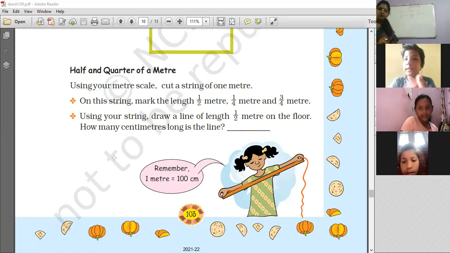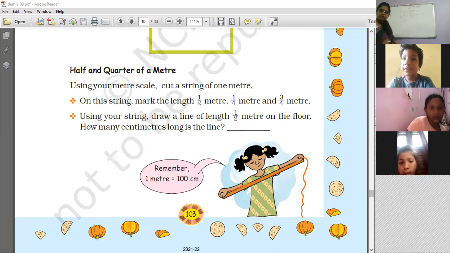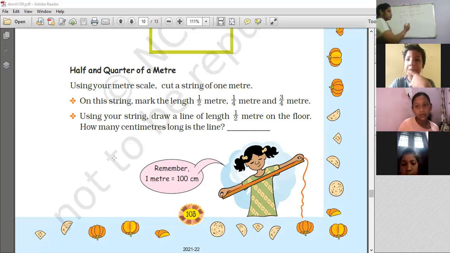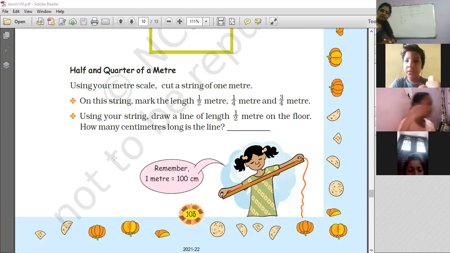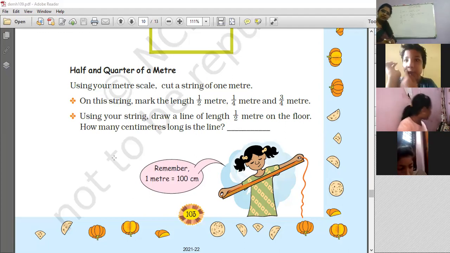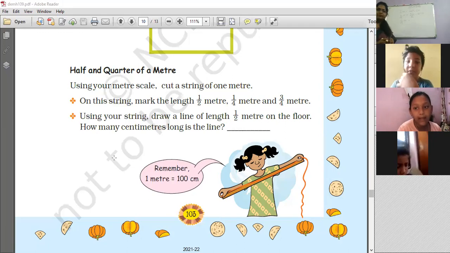Next, what is that we know? Quarter. How do you write quarter? 1 by 4. So what is 1/4 of a meter? Ma'am, I have one doubt. What is 1/4 meter? 100 by 4. Okay, fine.